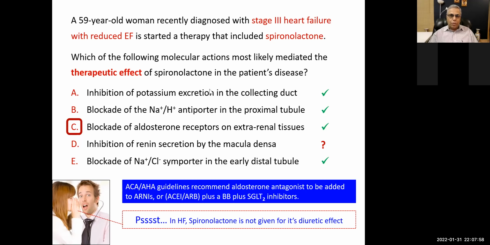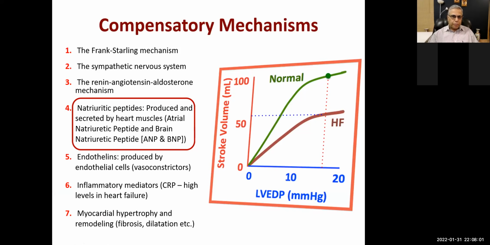Right. So let's go ahead. We did most of the drugs. We have seen that the inotropic drugs support the Frank-Starling mechanism. We have seen that beta blockers counter the effect of sympathetic nervous system stimulation, which increases the heart rate, so we try to slow down the heart rate. We have got a new drug which slows down the heart rate. I'll show that to you in a minute. The renin, angiotensin, aldosterone mechanism is counteracted by aldosterone antagonists. All right.